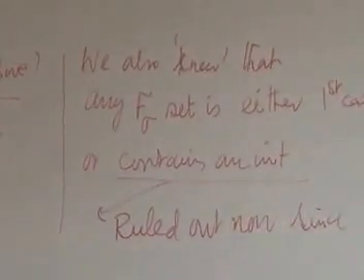So therefore, the set of points of discontinuity must be an F sigma set of first category. So that's what we can do. We can now have a double conclusion.